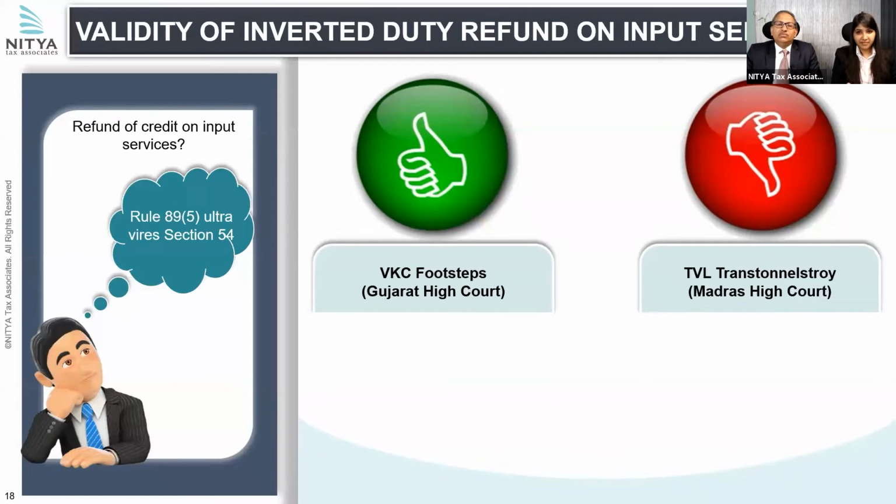They said Section 54 does not carve out any exception. It allows refund of any accumulated input tax credit, and it does not restrict it to inputs alone.